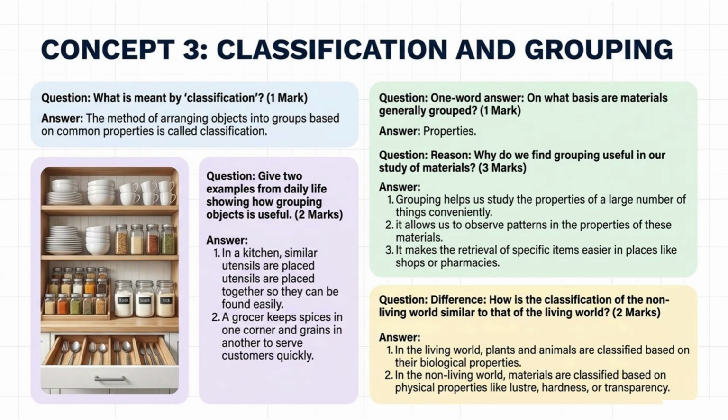Question. Reason. Why do we find grouping useful in our study of materials? 3 marks. Answer. Grouping helps us study the properties of a large number of things conveniently. It allows us to observe patterns in the properties of these materials. It makes the retrieval of specific items easier in places like shops or pharmacies.